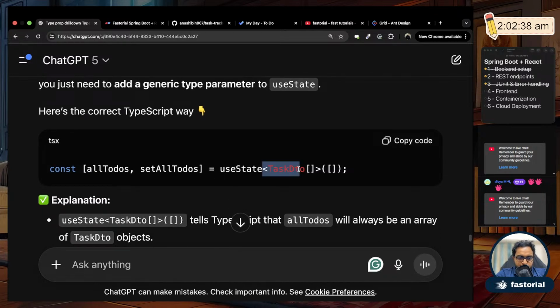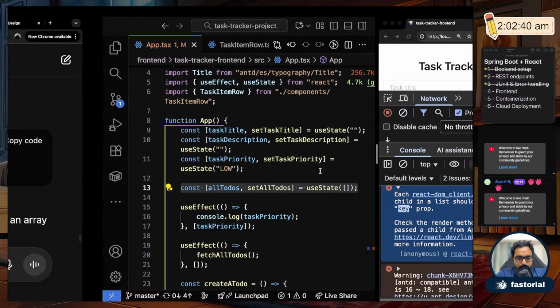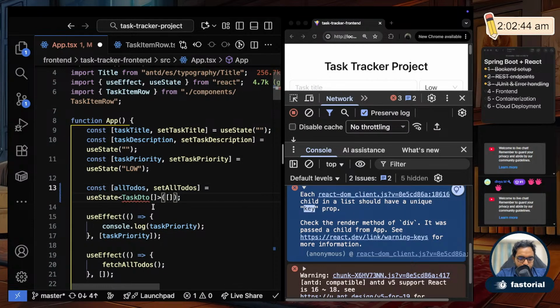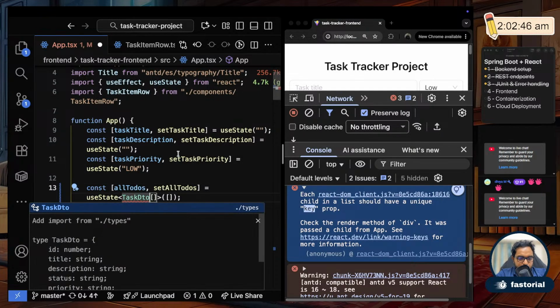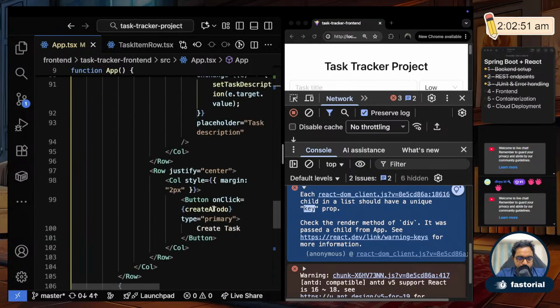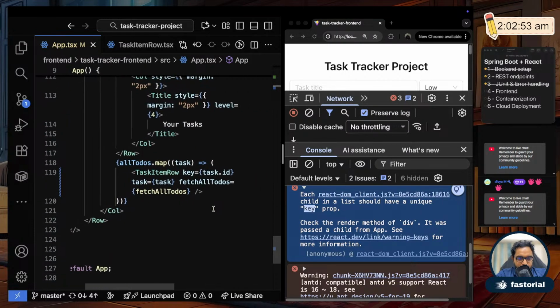Oh, it's here. You have to define the type here. Okay, so let me define that. And let me import task DTO. Okay, fine. So now this error should be gone below. Yeah, you see the error is gone. Okay, so now it knows that the ID is this.